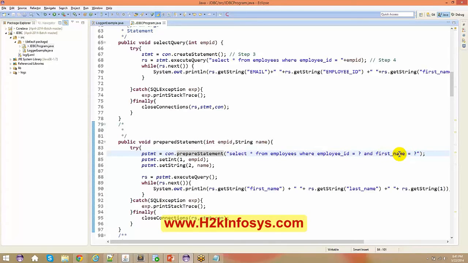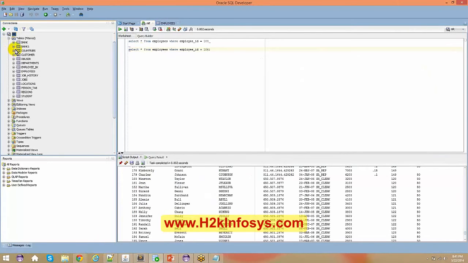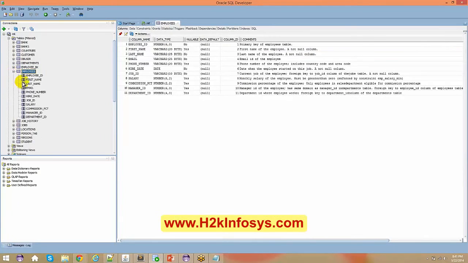Now, where are we supposed to fill in this particular information? I'm just saying prepared statement dot set integer. Now, what type of data is my employee ID? If I go back to my database and expand my employees table, employee ID is of type number. First name is of type varchar, or a string, and hire date is a date. So depending on the kind of data type you have in your database column, the same kind of APIs you are supposed to use in order to fetch the information.